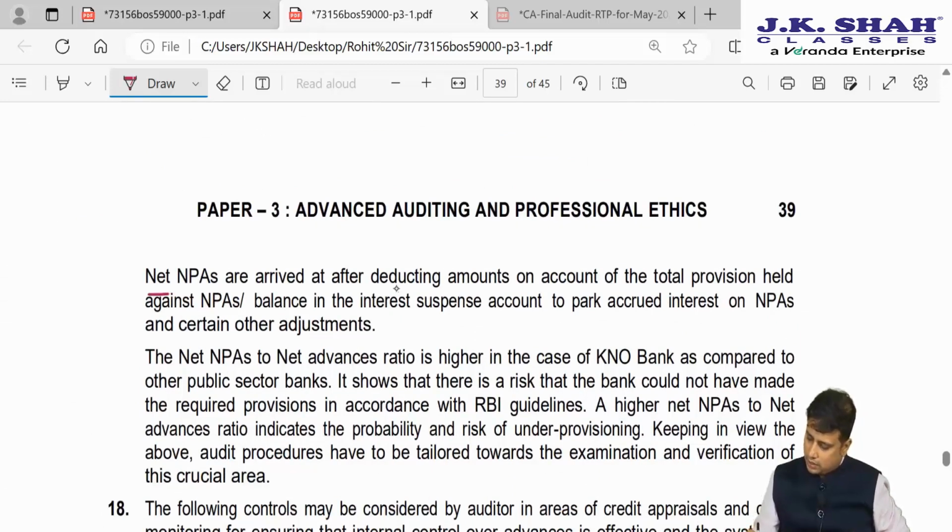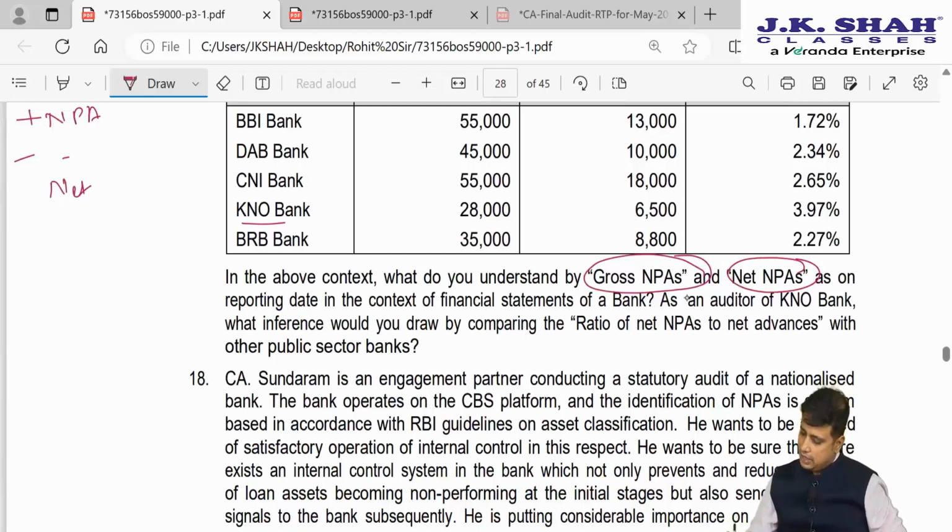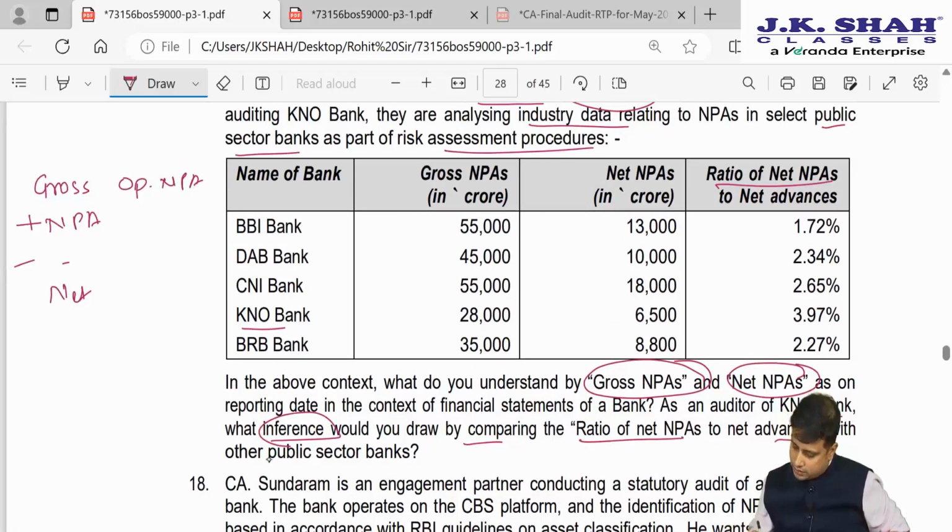Now, net NPAs are arrived after deducting the amount of the total provision held against NPAs. So this is nothing but net NPAs. Now, second question they are asking is, as auditor of KNO Bank, what inference would you draw by comparing the ratio of net NPAs to the advances with the other public sector banks? So if you see, the ratio of net NPAs to net advances is higher in case of KNO. So in other banks it is 1.72, 2.34, but we have almost close to 4%.